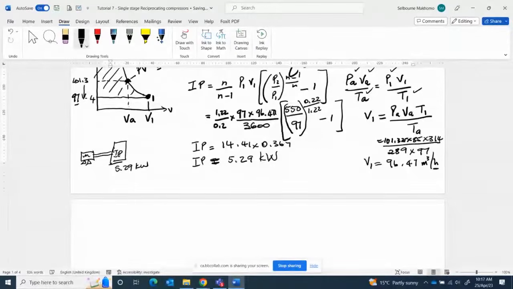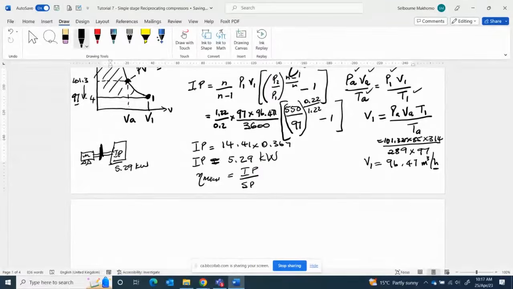The question says calculate the power required, actually available at the shaft here. The power coming from the motor. This is the power that we are looking for. And then we know that mechanical efficiency is going to be compressor power divided by shaft power.